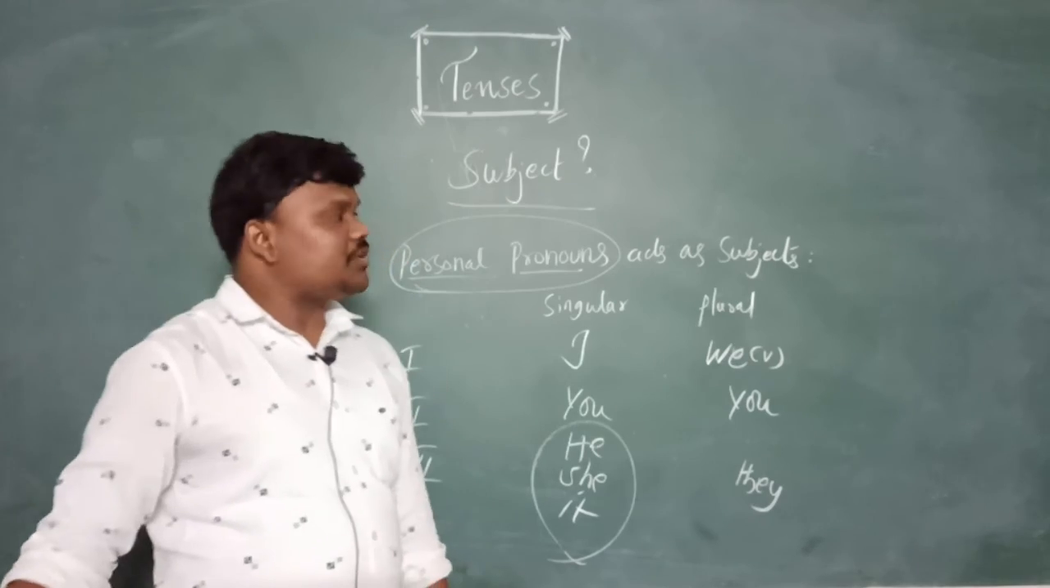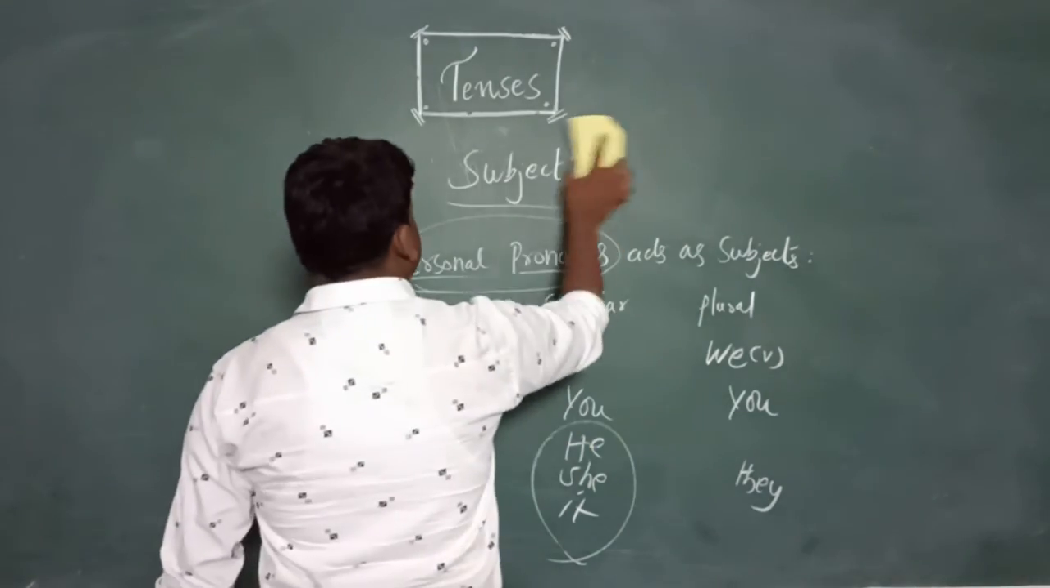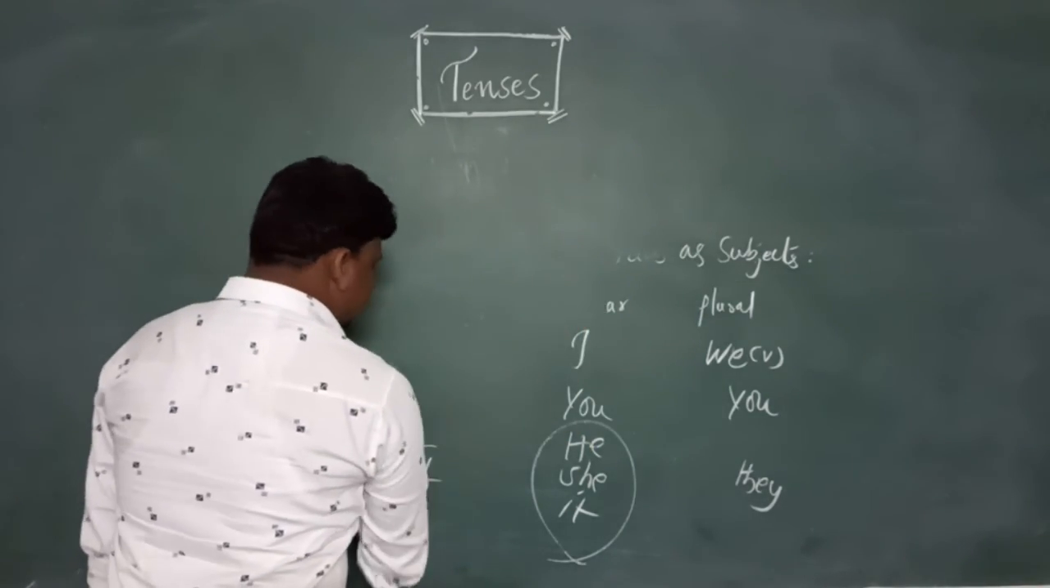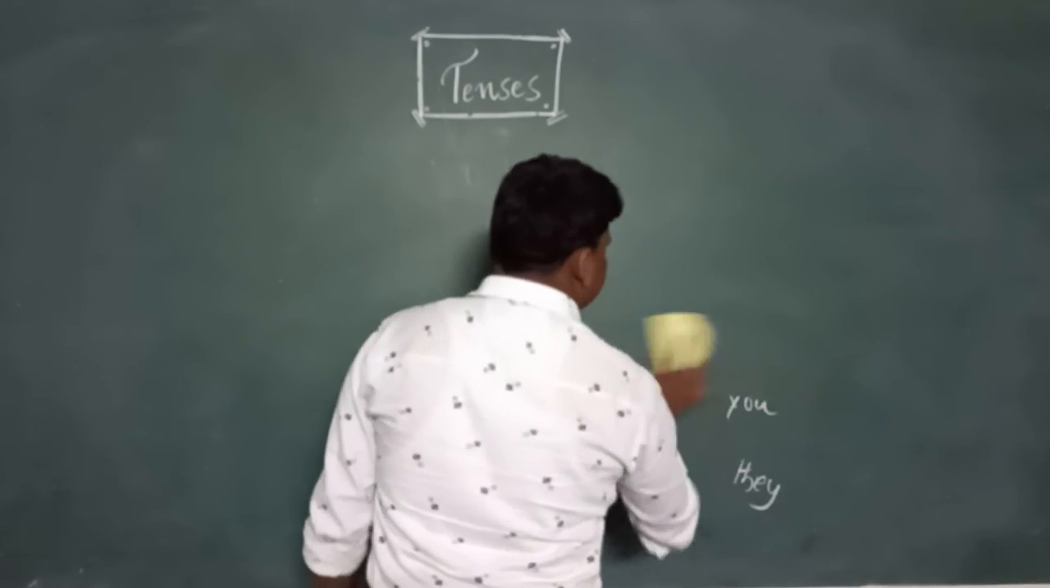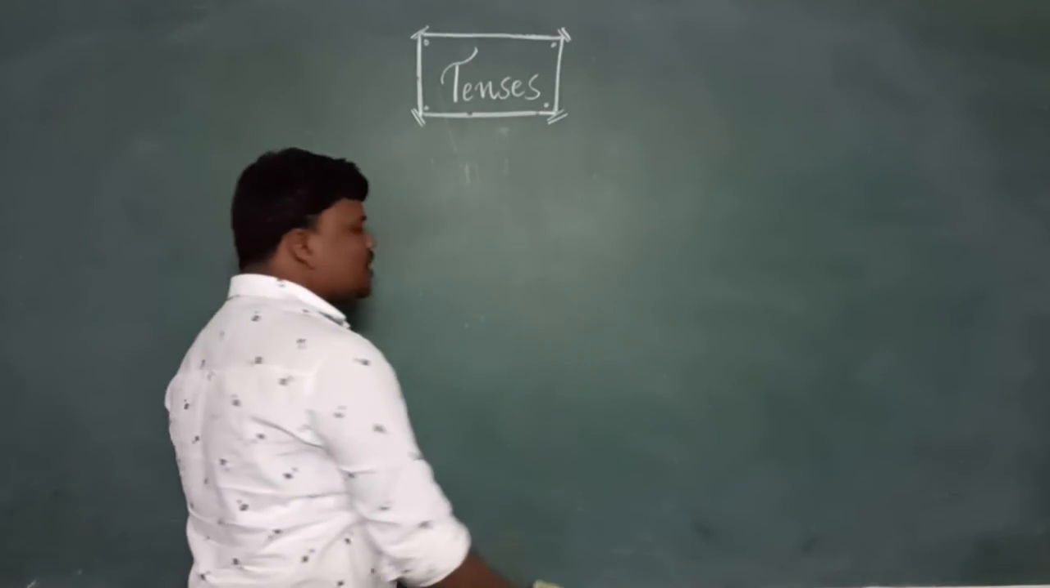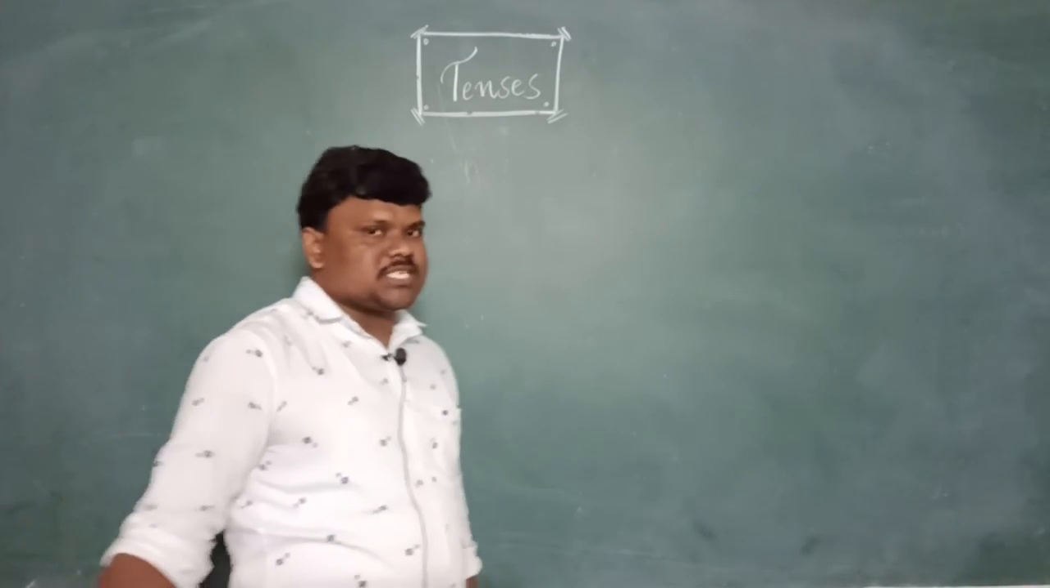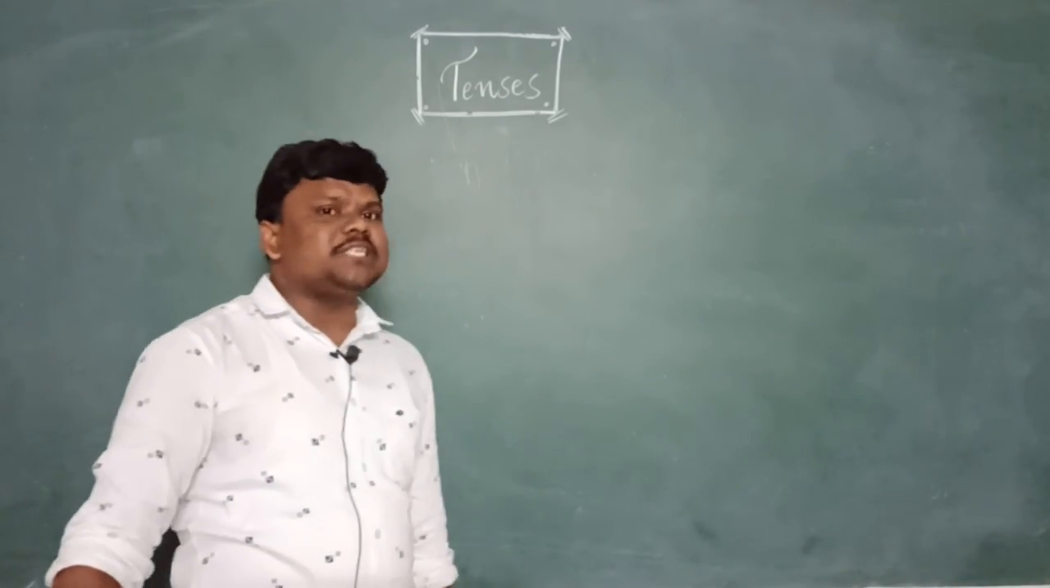Now all these subjects, right? Yeah, these are subjects, the doer of the action. Simply I can say, what is a subject? Doer of action. Doer of action is nothing but a subject, right Nana? Hope you understand up to this.